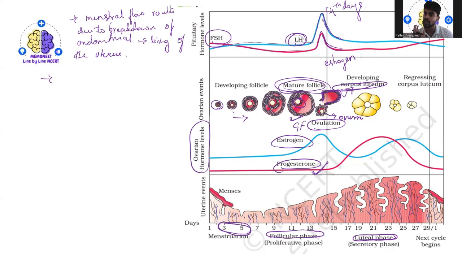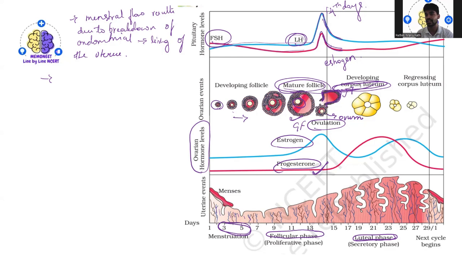So in the absence of fertilization, what happens? If fertilization doesn't happen, the Graafian follicle has been converted into corpus luteum, and the corpus luteum is not going to secrete any progesterone in the absence of fertilization. Instead, it starts getting degenerated.